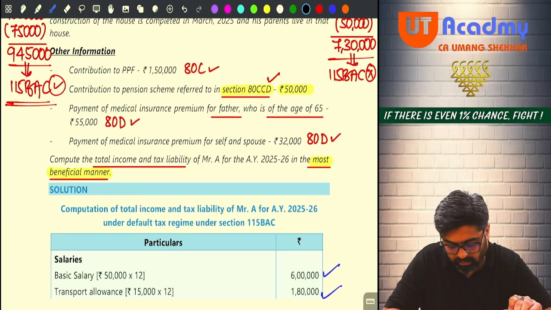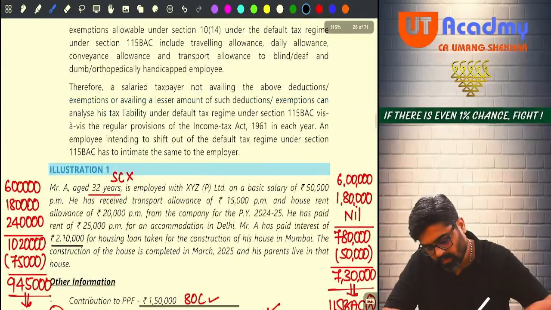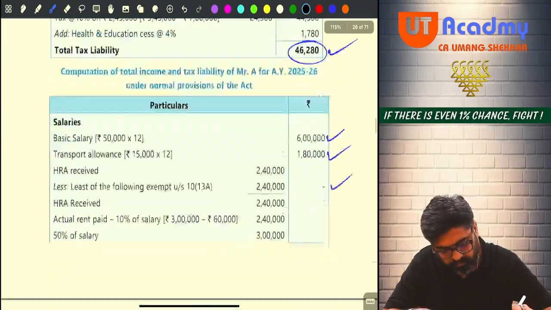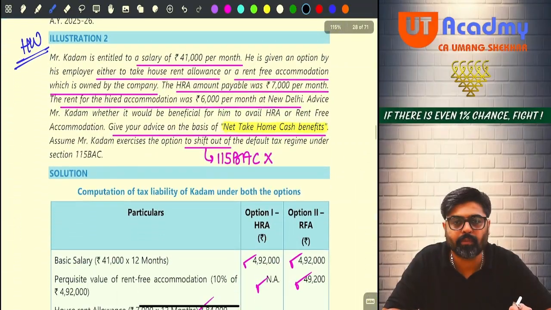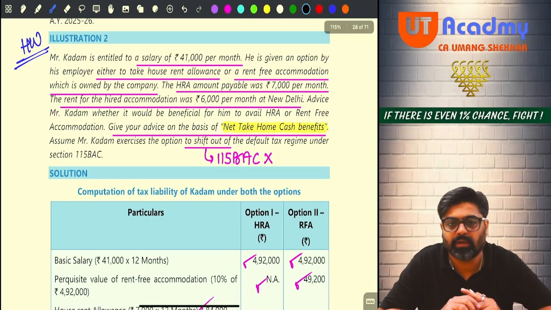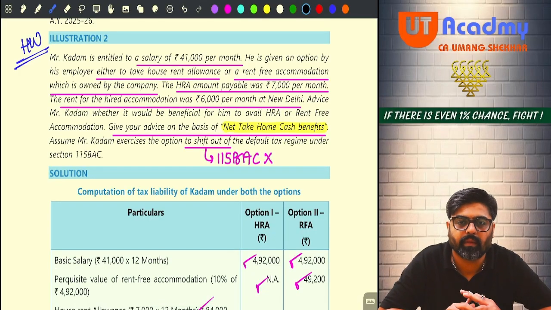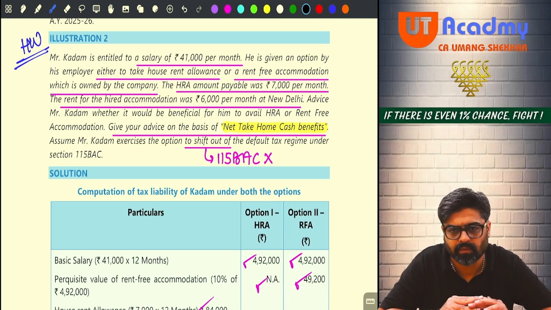Now let's come to question number 2. In this question, you are given two options: whether to take HRA, or instead of HRA take rent-free unfurnished accommodation. So which is the better option?